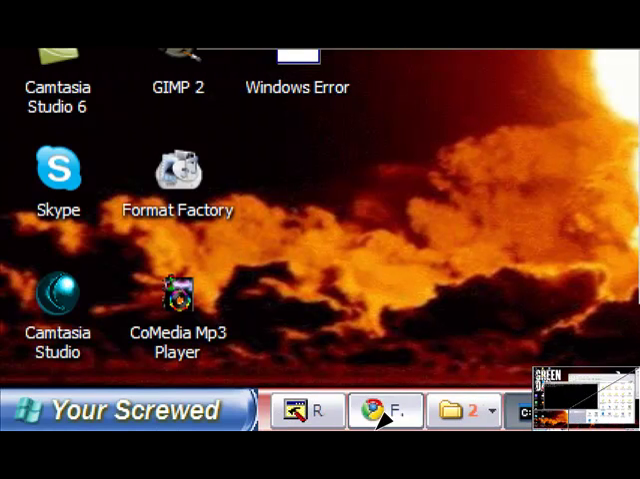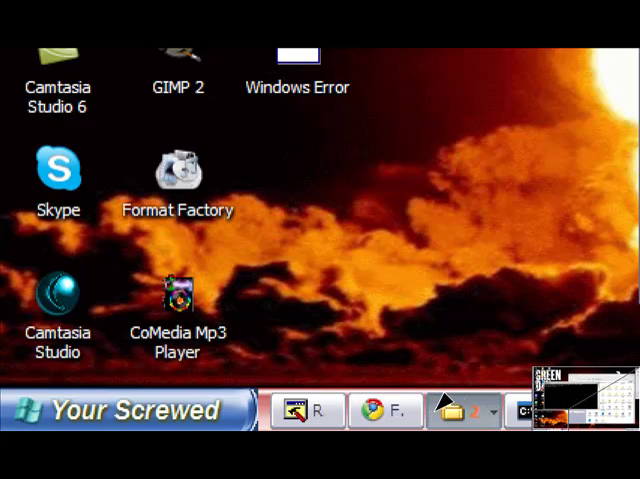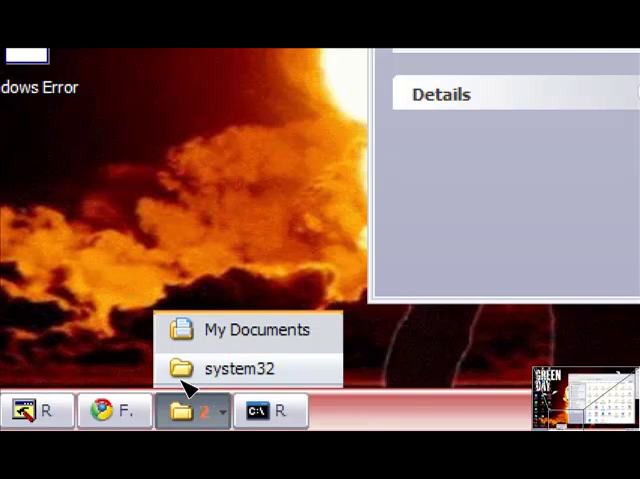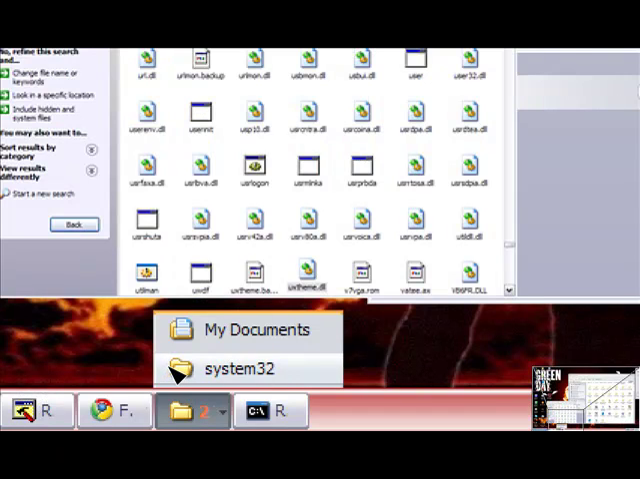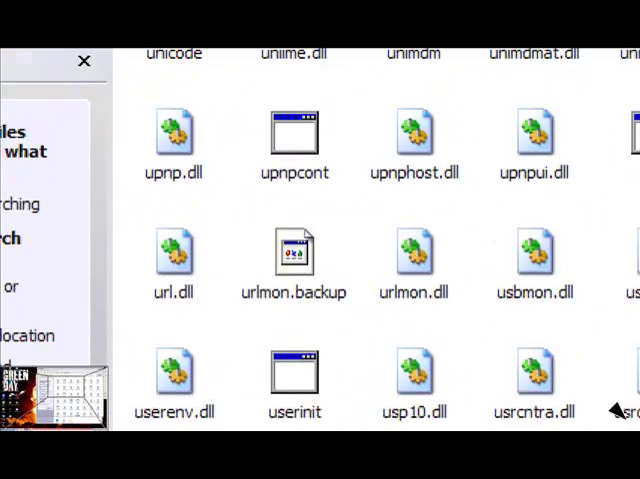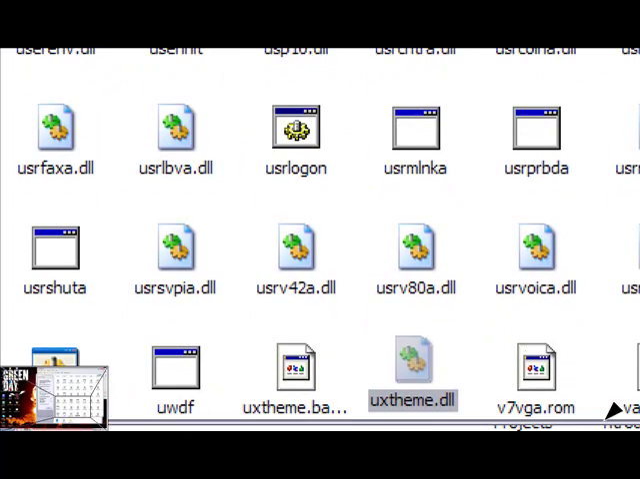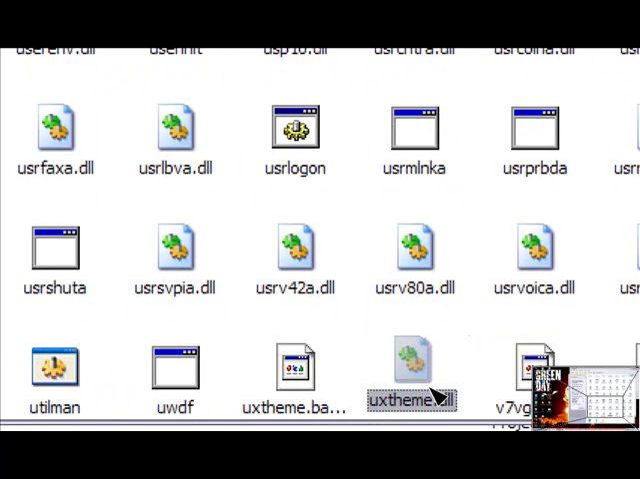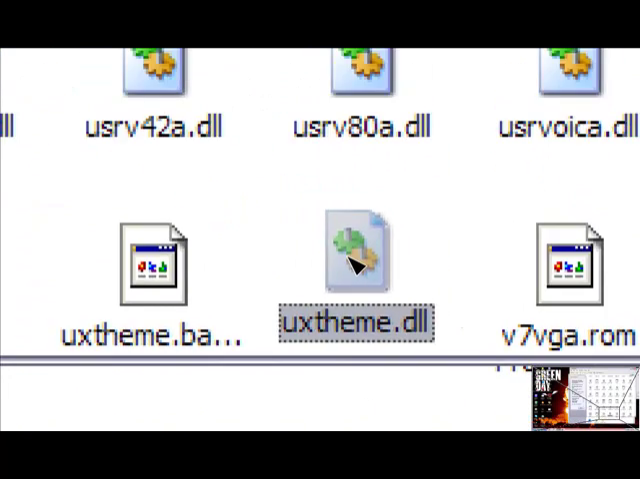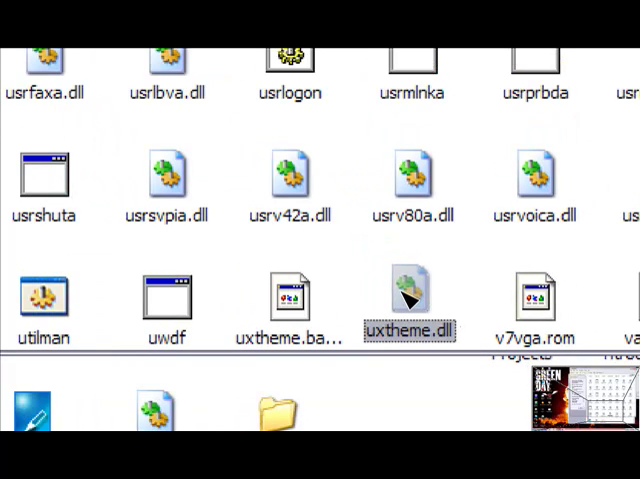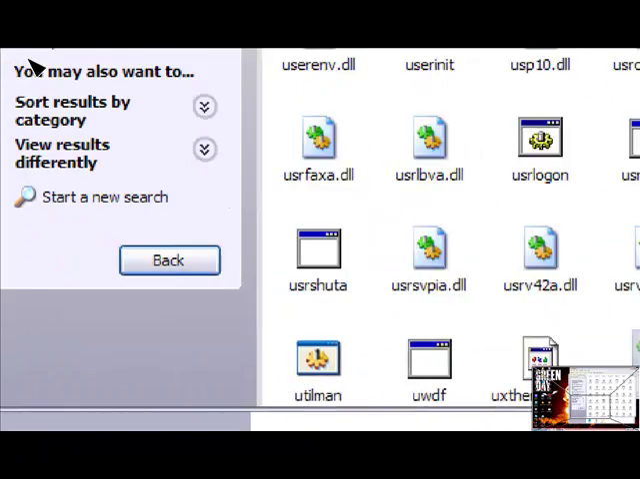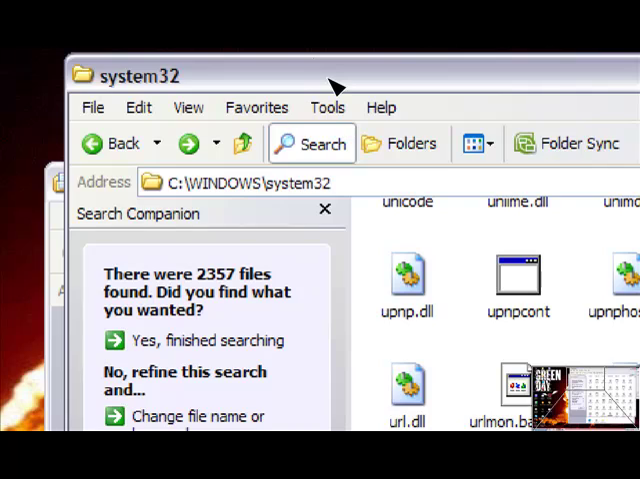Now, before we do that, open your System32, which is in the Windows folder, which is in the local C disk, which is in My Computer. Open System32, which I already have. Find the file UX theme, like this one right here, and right click, copy, paste it wherever, My Documents preferred.